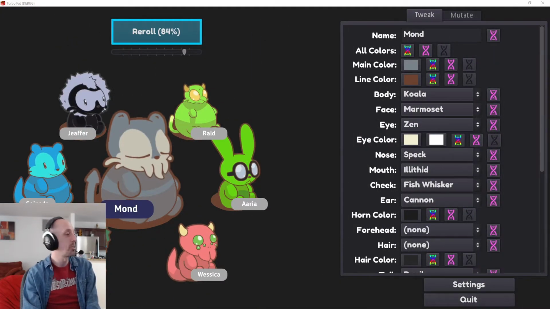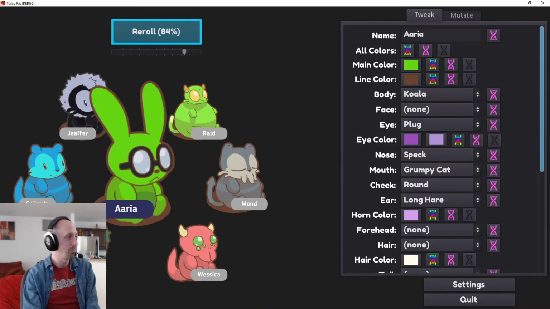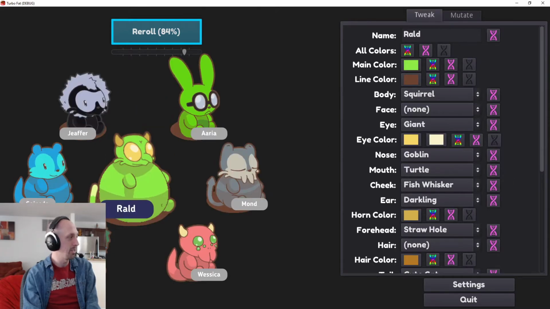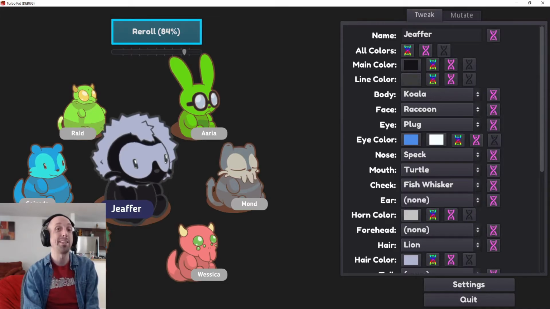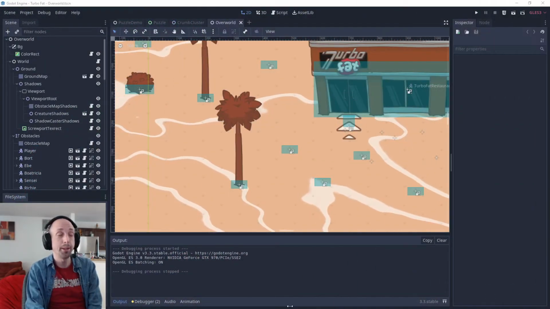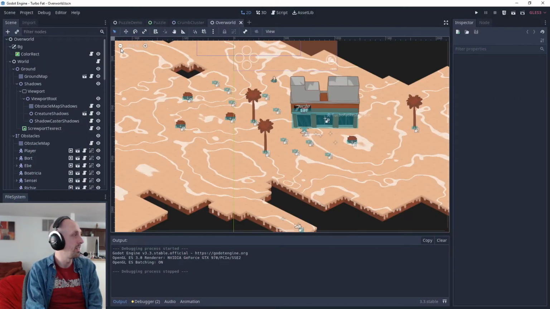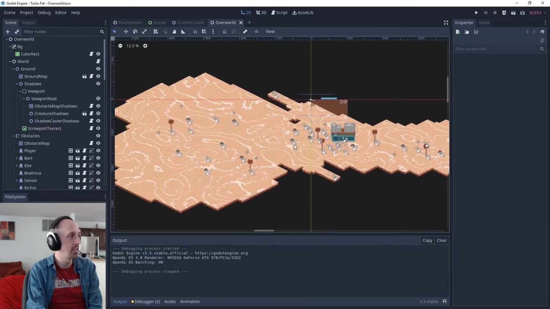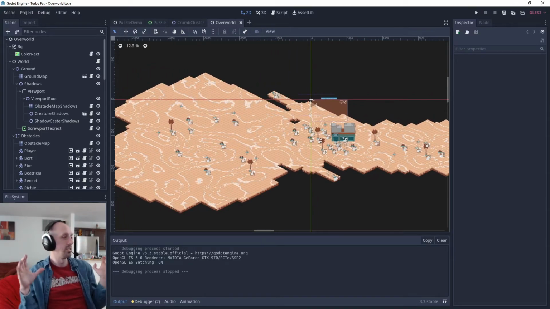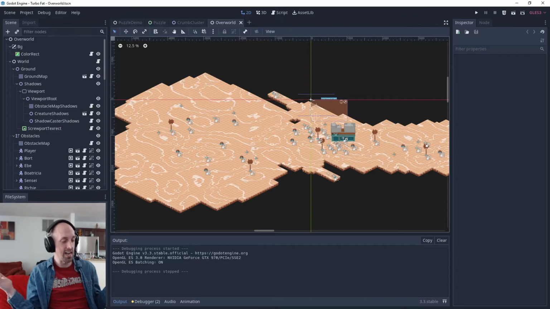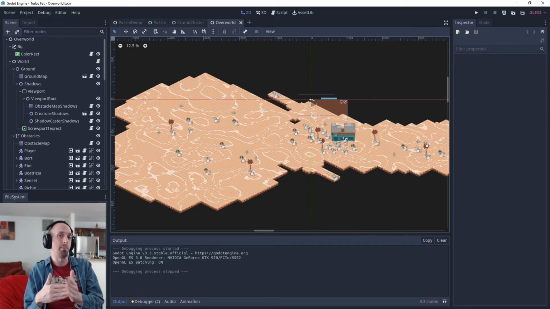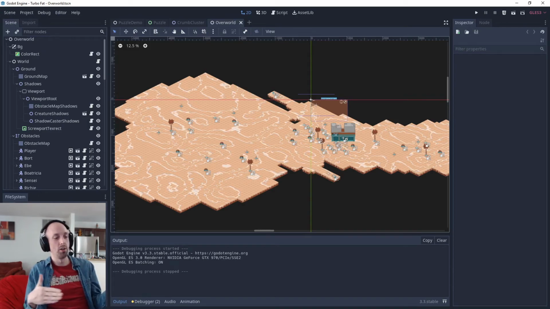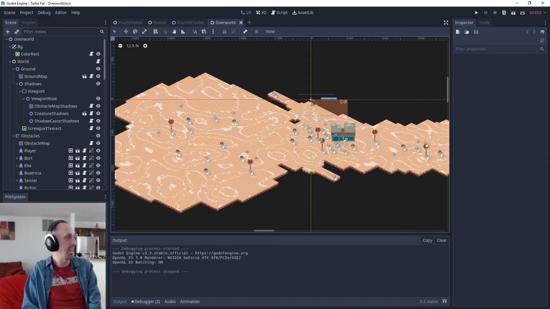I also added a bunch of new creature parts, so if you want to have these little rabbit ears, or this little turtle beak, or these cute little bean eyes, I think they're very adorable. I'll keep adding more though. So the overworld is much bigger than it used to be. A user from the Godot subreddit, CleonC, gave me the solution to that tile map seaming issue I was having, where a goop texture, when it crossed a chunk in the tile map, it would reset. So yeah, he had a fix for that, which worked great.